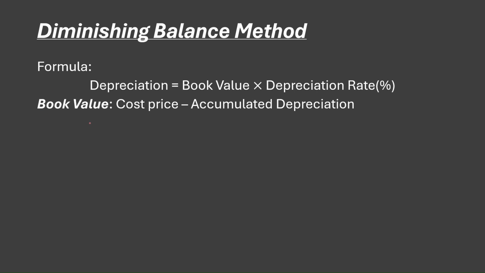Now, as I was saying, our book value is going to be the cost price minus the accumulated depreciation. So sometimes you will see in accounting that a car might be bought in 2015, but now you'll be dealing with records that are in 2018.